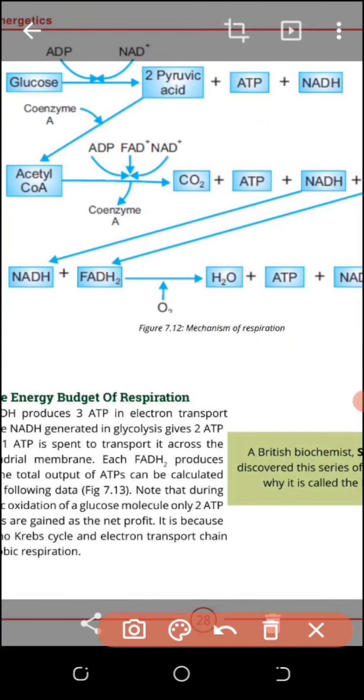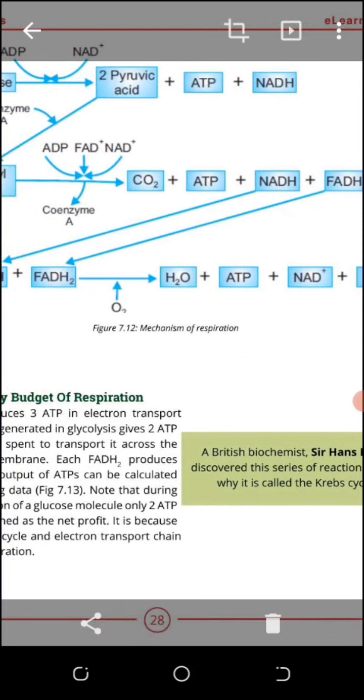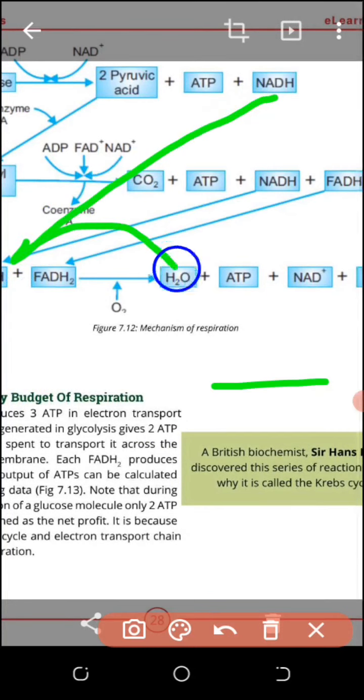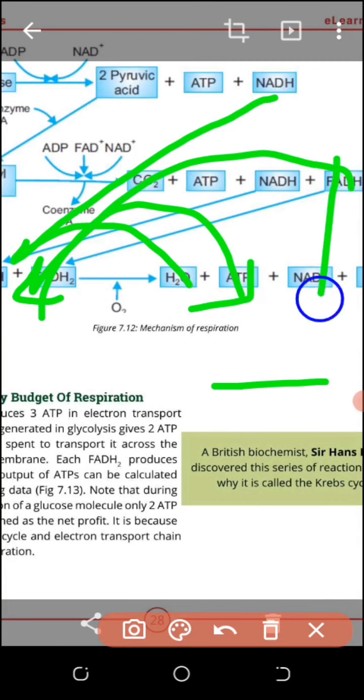Look here, for example, FADH2. I will tell you once again, NADH is not ATP, but it can form ATP molecules. You can use NADH to form ATP in the electron transport chain, the third part of respiration. You can also use FADH2, which is produced in the Krebs cycle, to convert it into ATP. In this way, the remaining molecules like FADH2 and NADH can also be converted into ATP.